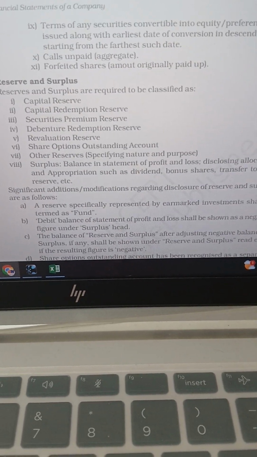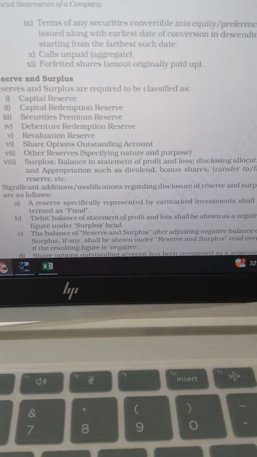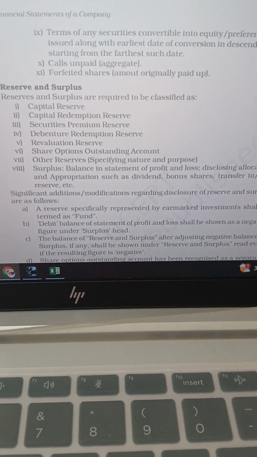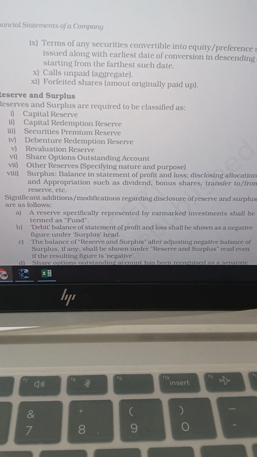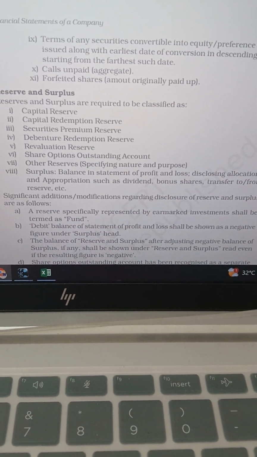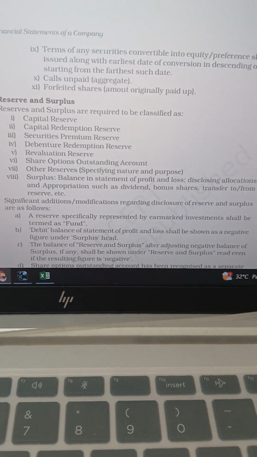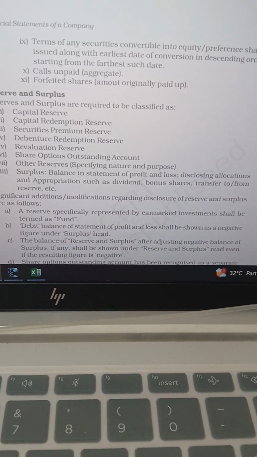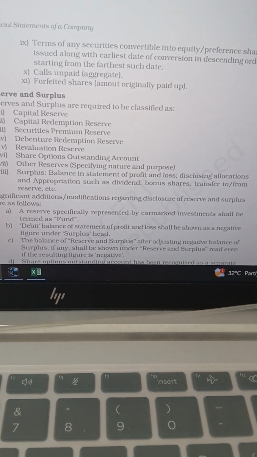Then reserves and surplus. Under this, the first one is the capital reserve. It's the amount set aside for major long-term projects. Then capital redemption reserve. This is a non-distributable reserve that a company creates when it buys back its own shares.